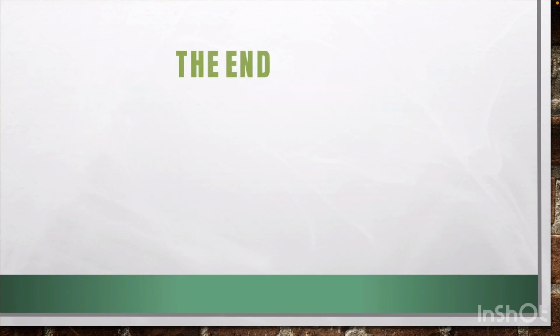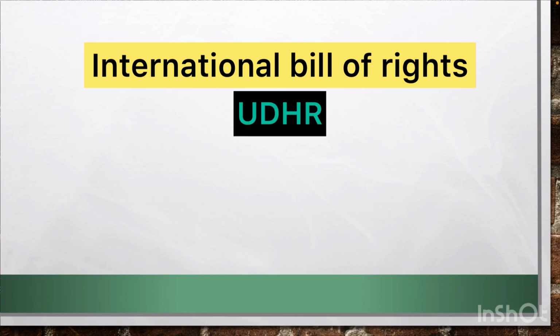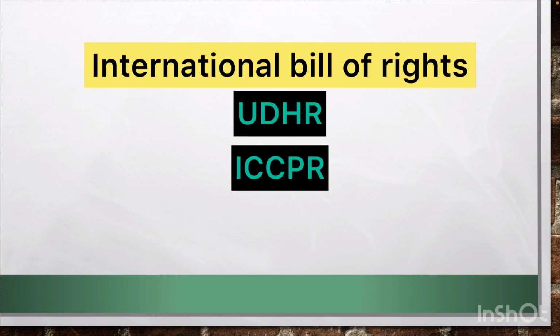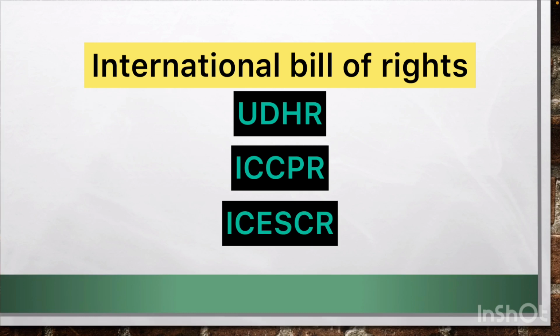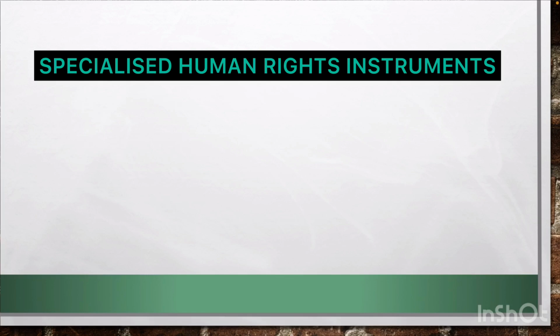This is all about the international human rights instruments, where we have the International Bill of Rights, which comprises the three documents: Universal Declaration of Human Rights, International Convention on Civil and Political Rights, and the International Convention on Economic, Social, and Cultural Rights. That is the International Bill of Rights. Then, apart from these major documents, we also have the Specialized Human Rights Instruments.